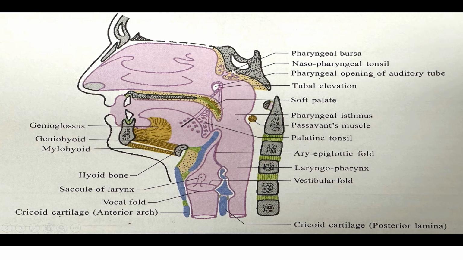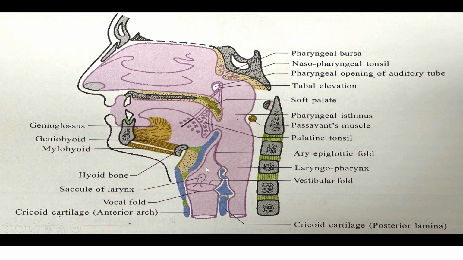They form Waldeyer's ring, which is the first line of defense surrounding the air and food passages. Then you can see here, this is the laryngeal inlet, this is the epiglottis. Between the epiglottis and tongue, there is the vallecula, which is bounded on the median plane by the median glossoepiglottic fold, and on both lateral sides there will be lateral glossoepiglottic folds.